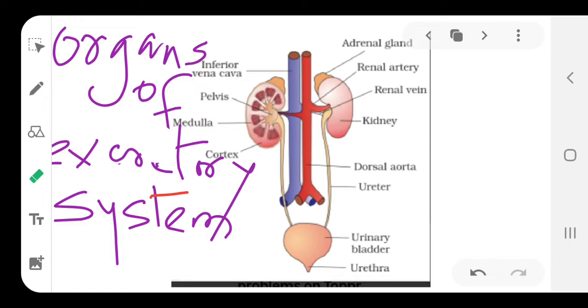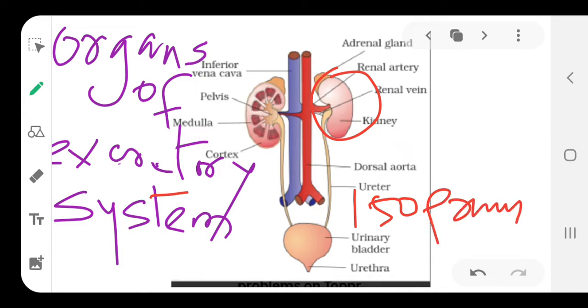As far as the kidney is concerned, you can see it is a bean-shaped structure in the diagram, and it weighs approximately 150 grams. Okay, the weight of a kidney is close to 150 grams. The tube that comes out of it, called the ureter, brings the fluid into the bladder, and through the urethra the excreted product called urine is excreted out.